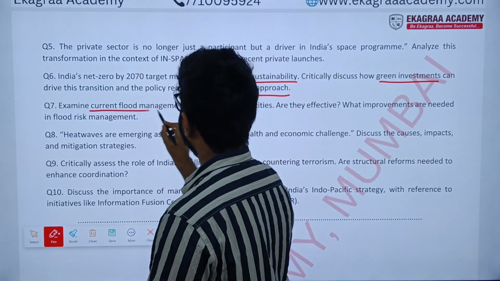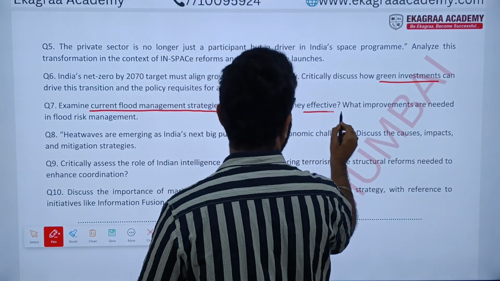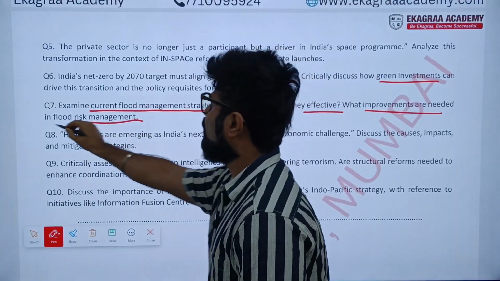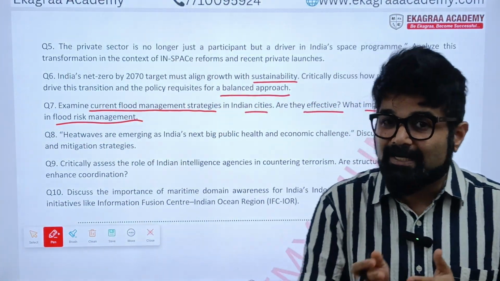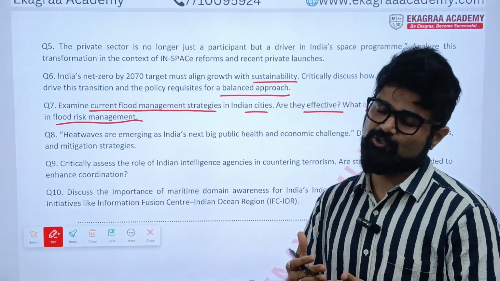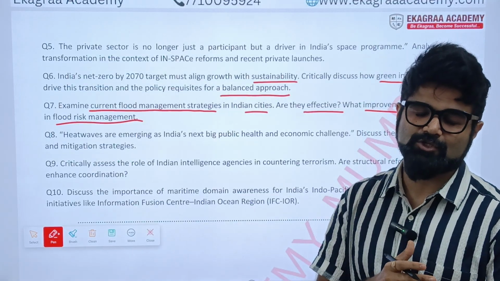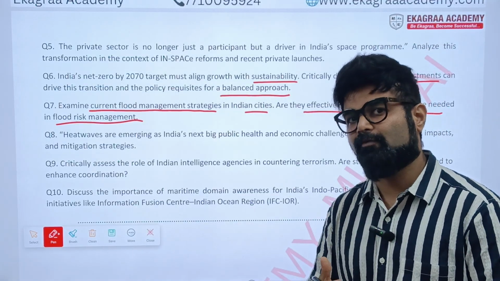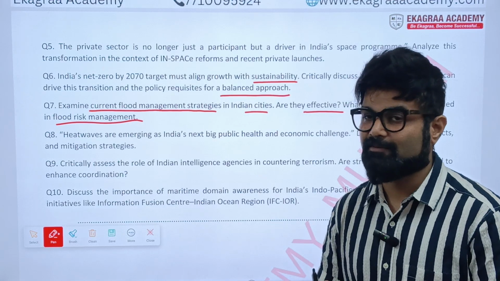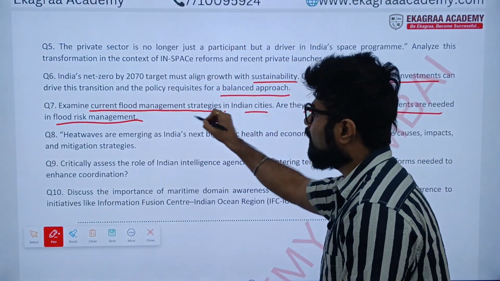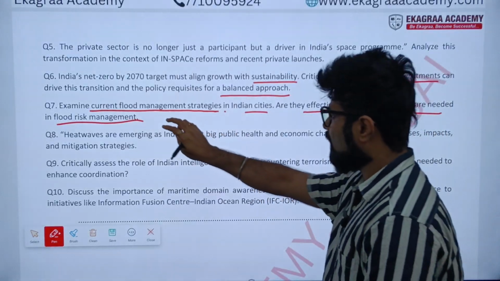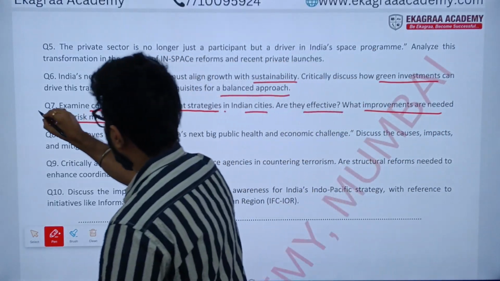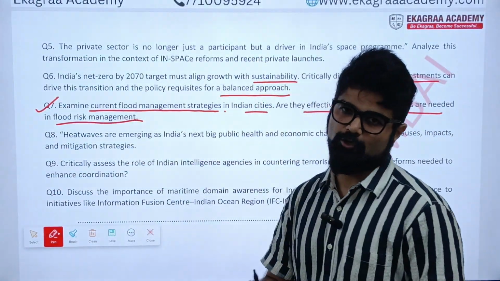Examine current flood management strategies in Indian cities. Are they effective? What improvements are needed in flood risk management? Now, this becomes very, very important as far as climate, as far as disaster management is considered. So, what is the organizational setup? How government effectively can increase their capacity building, and what needs to be done to mitigate flood risk management and so on. Understood? So, these are the current areas which you need to focus on.